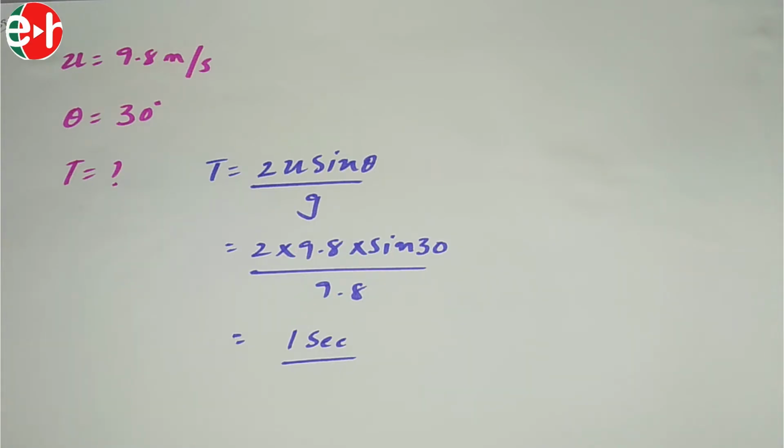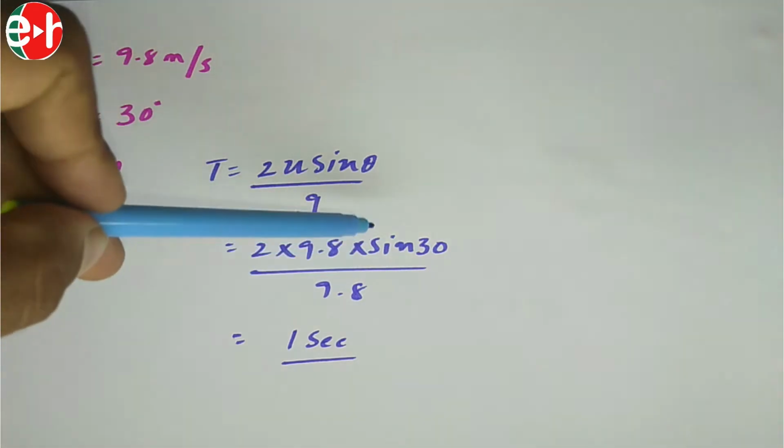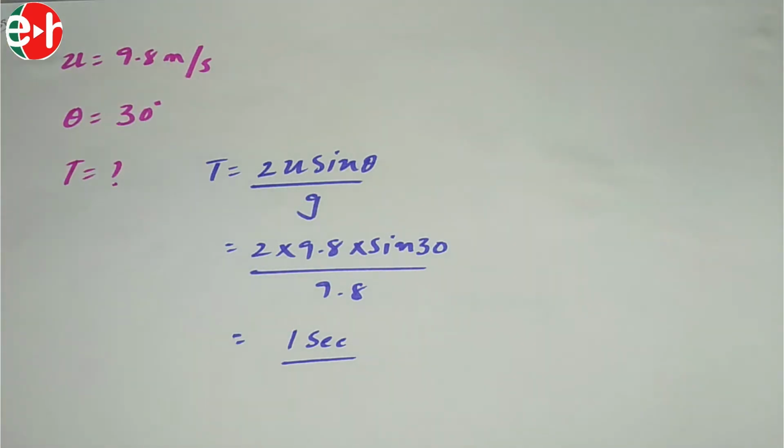So the formula for time of flight is 2u sin theta by g. Instead of theta we can put 30. 2 into u, which is given 9.8, into sin 30, which means 1 by 2. Upon simplifying we get 1 second.